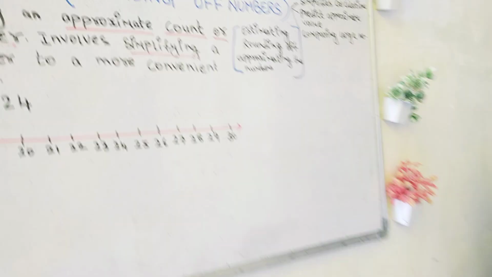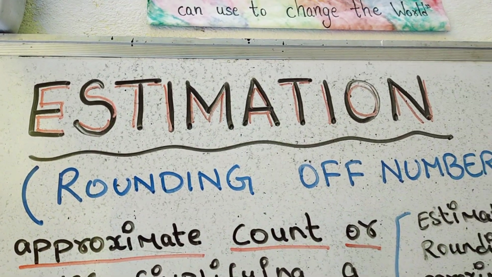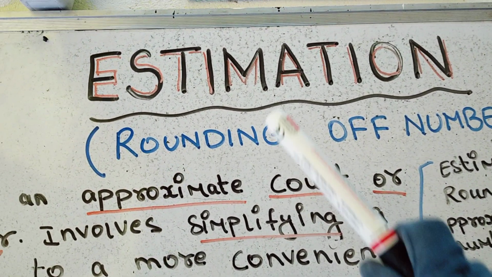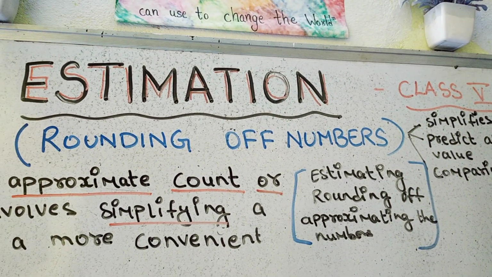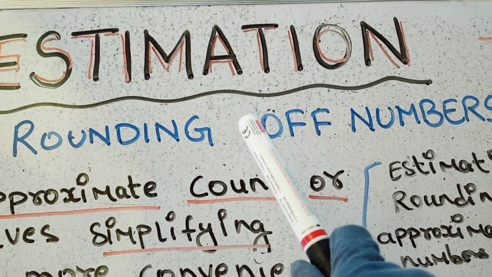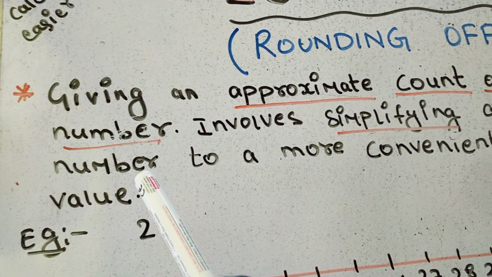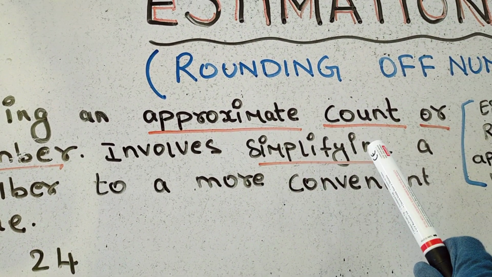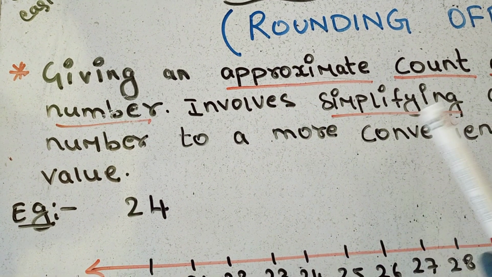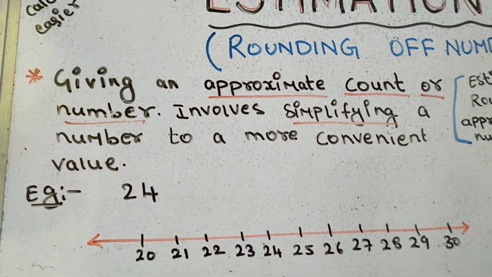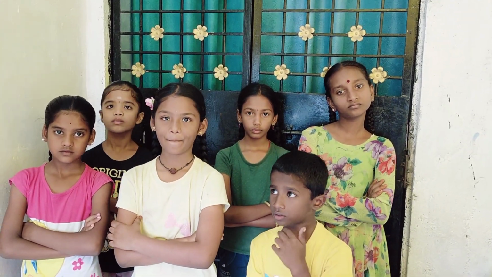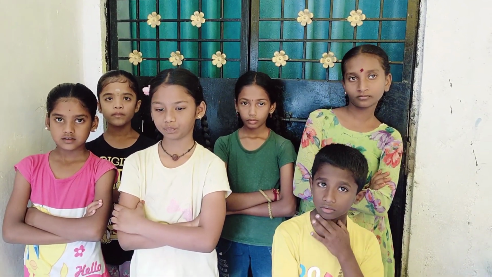Estimation is also called rounding off of numbers. Not "of", it is "off". So what does it mean? It means giving an approximate count or number. It involves simplifying a number to a more convenient value. Estimation or rounding of the number is the process of approximating, the process of rounding off the number.